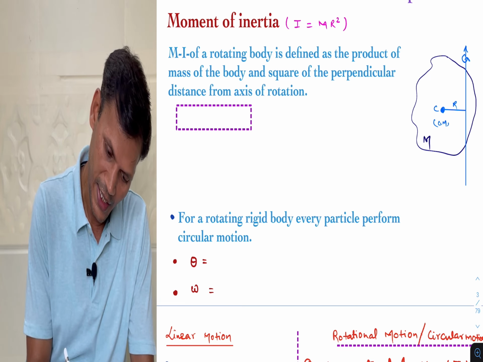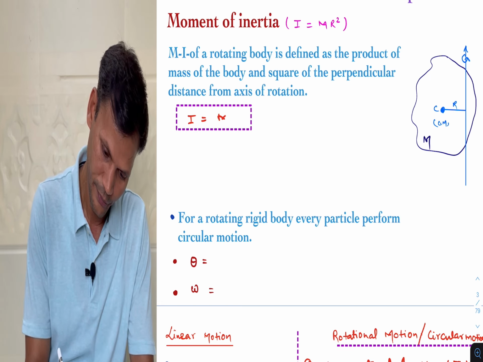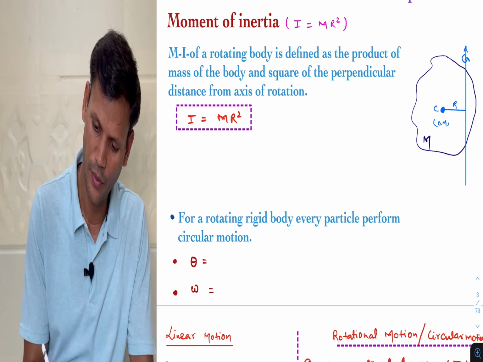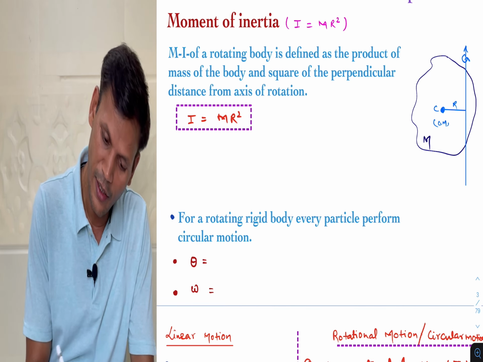So we can write I is equals to mr square, and terms must be clear.